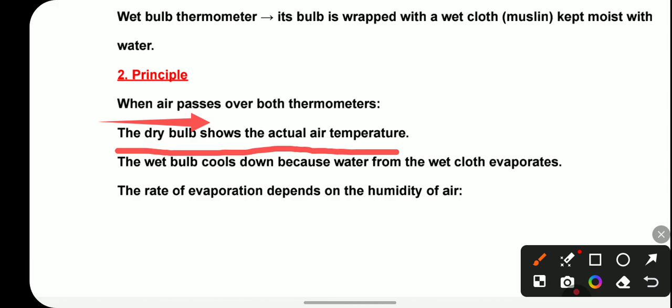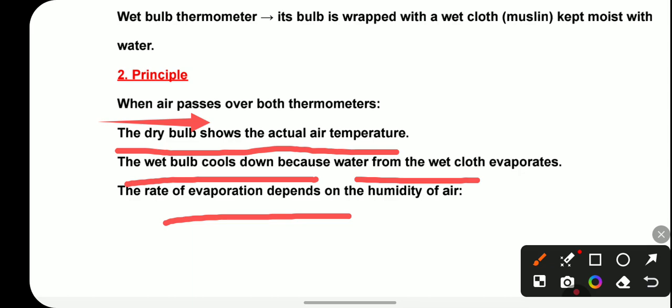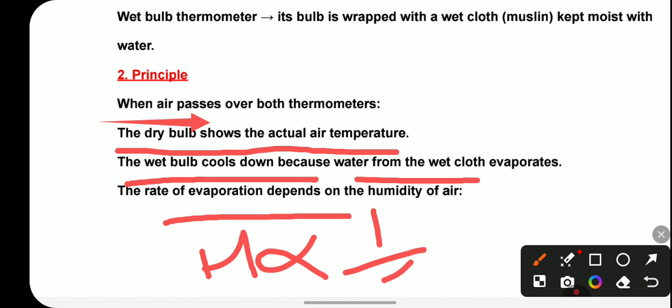And when the air passes over the wet bulb thermometer, the wet bulb cools down, because water from the wet cloth evaporates, and the rate of evaporation depends upon the humidity of the air. You know that if there is more humidity, there will be less evaporation, and if there is less humidity, more evaporation. It means humidity is inversely proportional to the rate of evaporation.